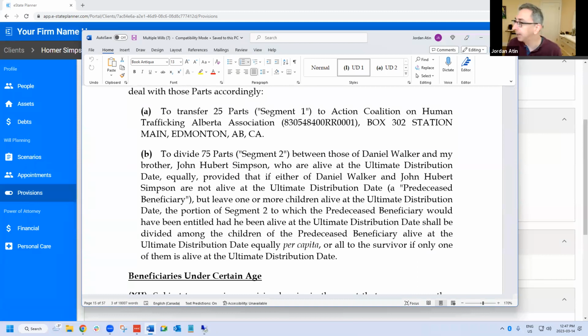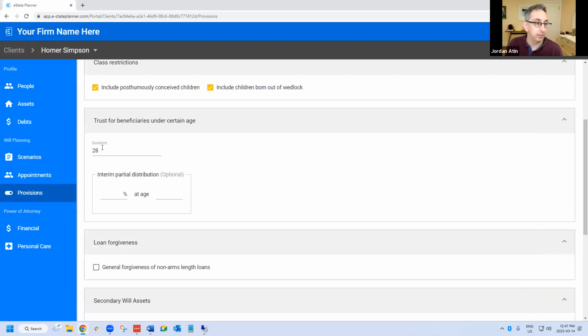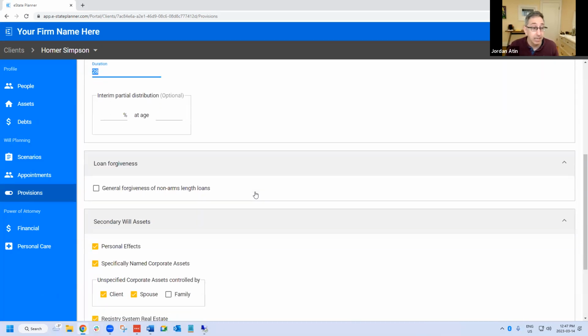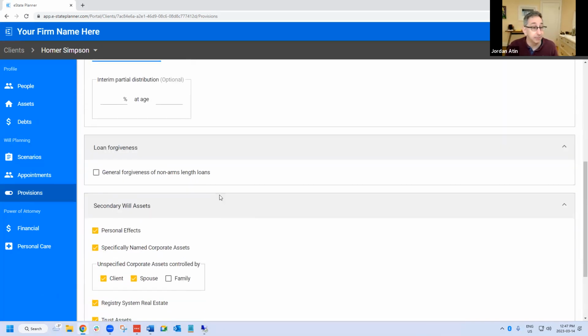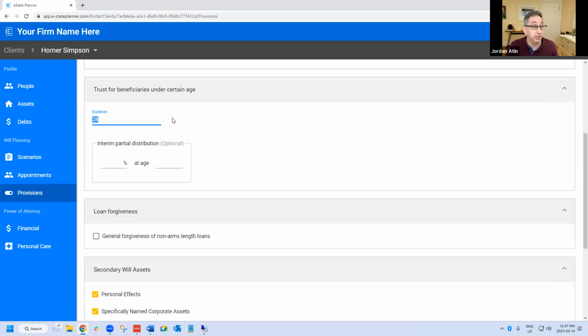So there's no problem. There's just a question. If I change that to age 30, there's no problem with that, right? You can set this at any age. Obviously, this is going to cover any gifts to anyone under that age, except where you have made a provision for specific people to specific trust provisions for another beneficiary. That's the idea. That's the beneficiary under certain age.